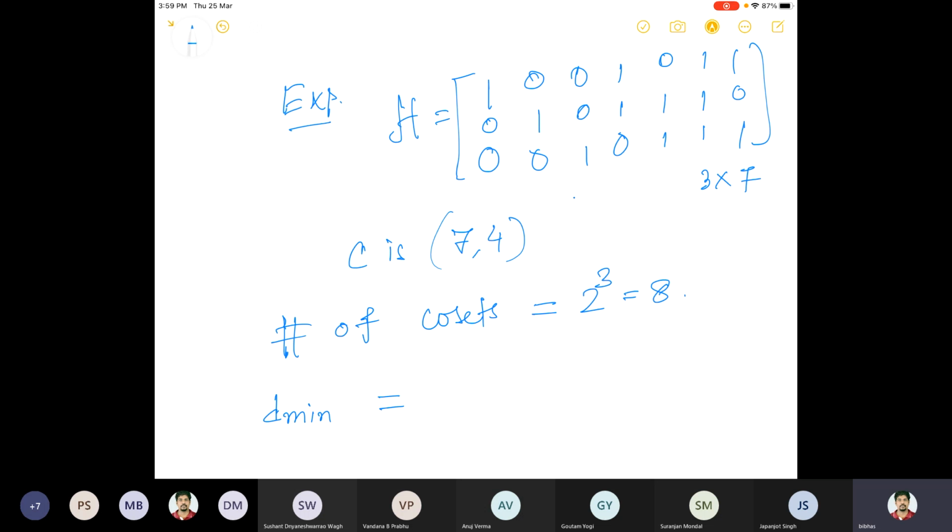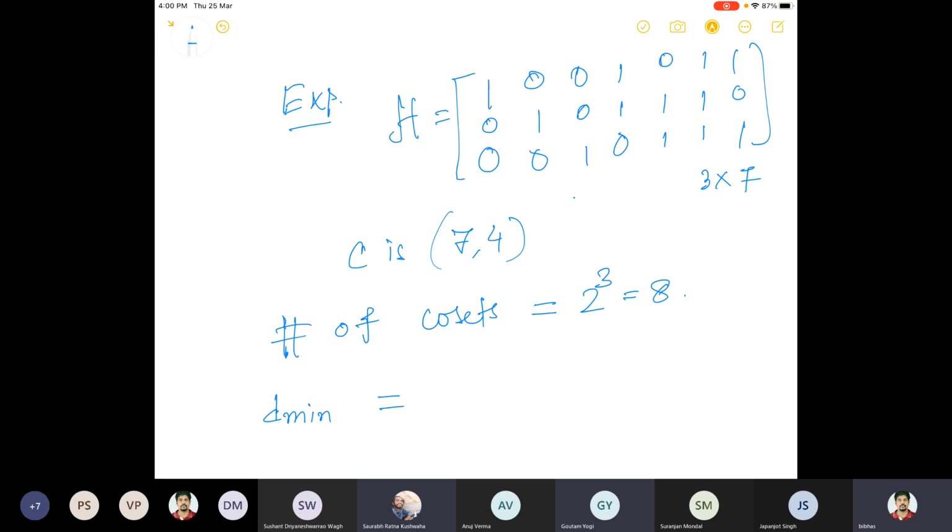I also gave you a theorem that, looking at the columns of H, you can compute the dmin. And dmin is important here because I need to consider the coset leaders. I know that there are 8 cosets, but I also need to find the coset leaders. Those are the error patterns which my code can correct using the decoding procedure, syndrome decoding. So what is the dmin here? 3 or 1?